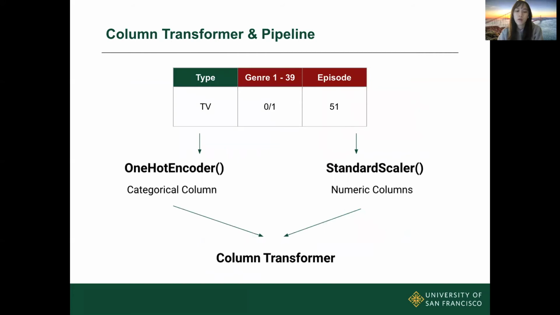Given how uncorrelated rating and members are, I just dropped these two columns before the model fitting. And we need to do the pre-processing for categorical variables like type, fitting it into the one-hot encoder so it will be spread out for every category. And for numeric columns like genre and episode, a standard scaler, so the numbers will be normalized. And finally, put these two transformers into a column transformer object.